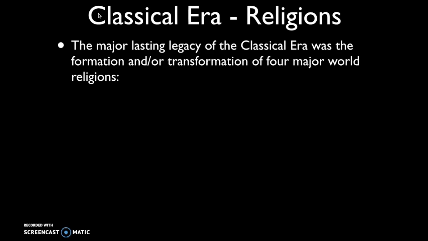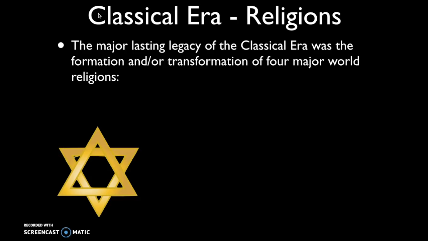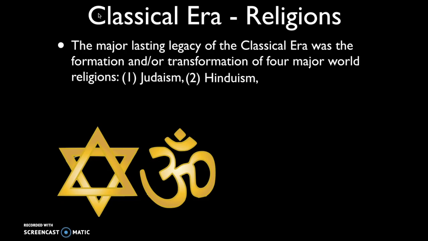So the major lasting legacy, though, maybe of the classical era is the formation and transformation of four major world religions. During period 1, the foundations period, prior to 600 BCE, we had the formation of two major world religions, Judaism and Hinduism.